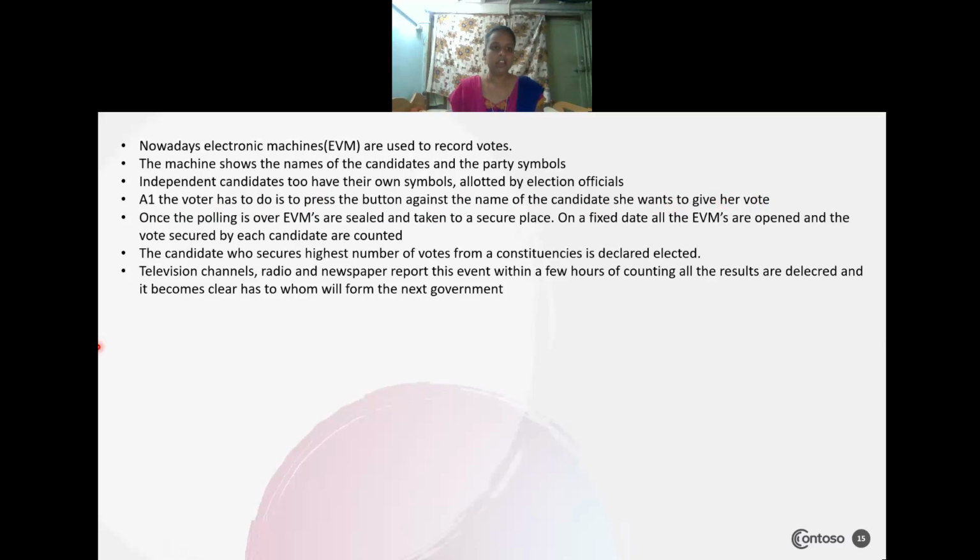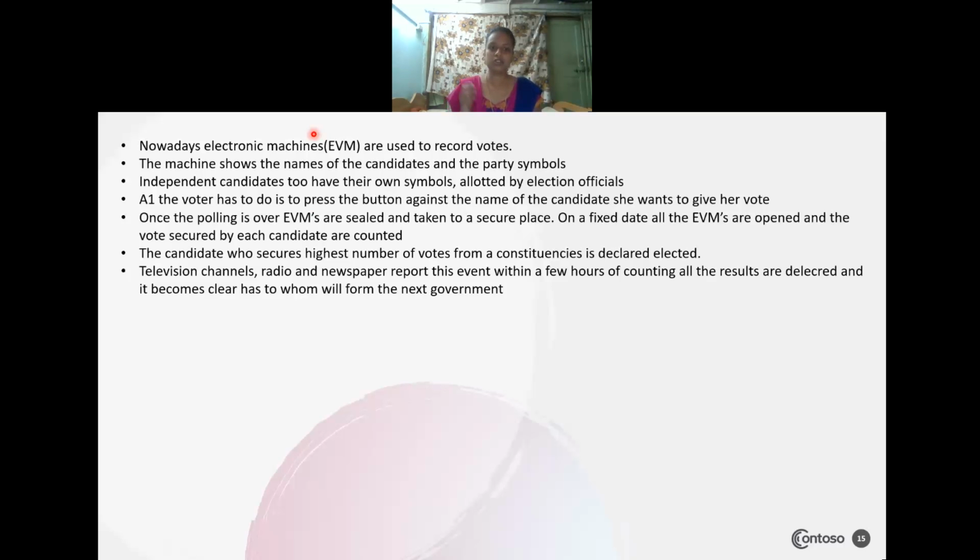Once the polling is over, the EVM machines are sealed and taken to a secure place where security is there, and they will keep all the EVM machines. One date will be fixed to open the EVM machines, and they will start counting the votes, how many that candidate secured in the election.